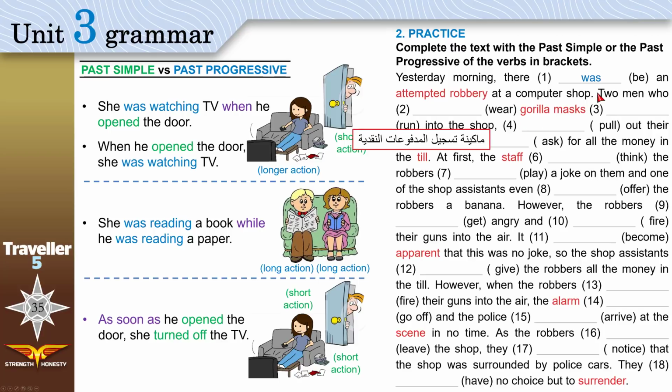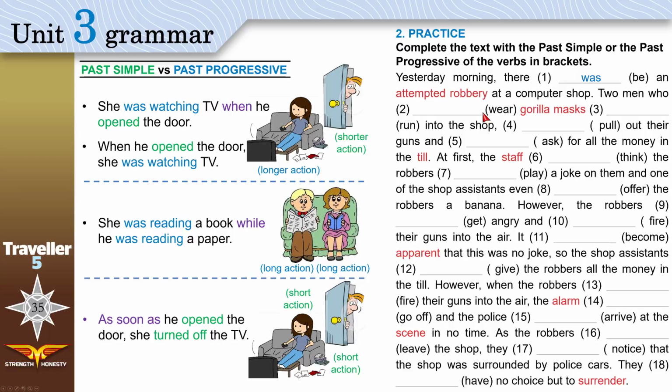Now, from here till here, this is one sentence. How many actions do we have? We have wear, run, pull, and ask. 4 verbs, 4 actions. Okay, think about it. The first thing that happened, they wore the gorilla masks, and while they were wearing the masks, they did all these things, right?